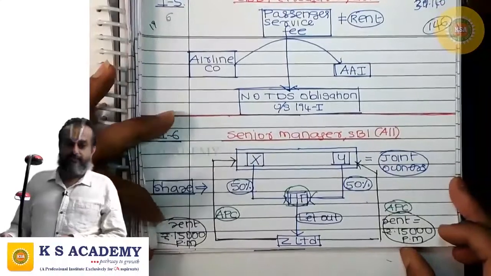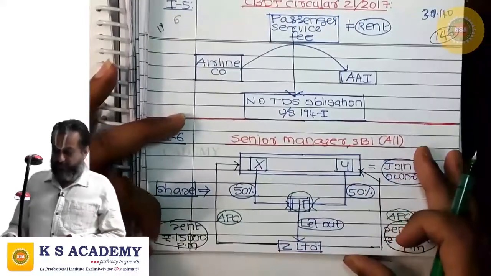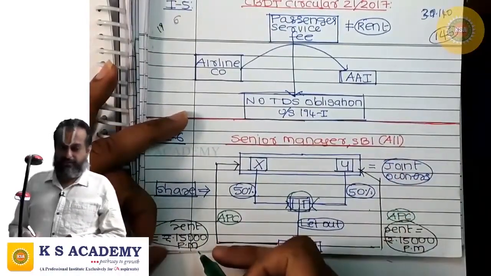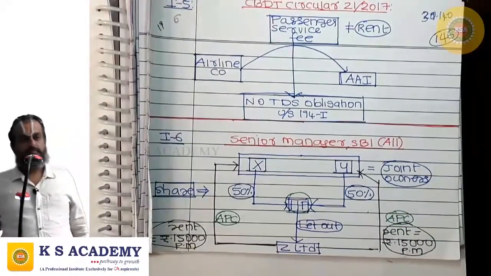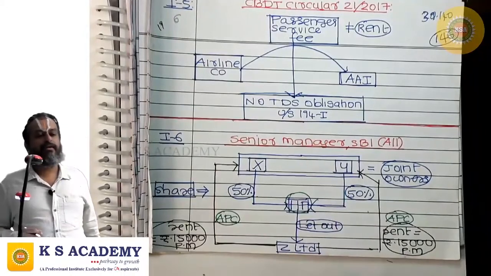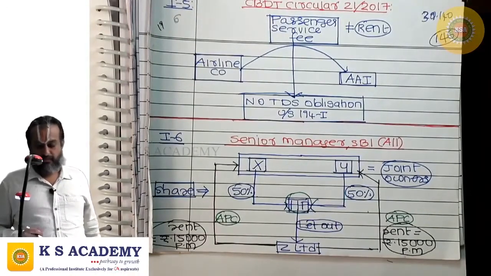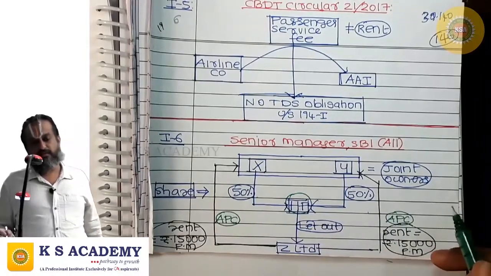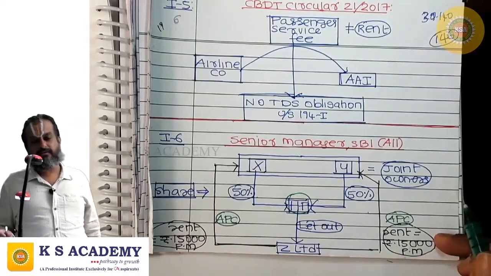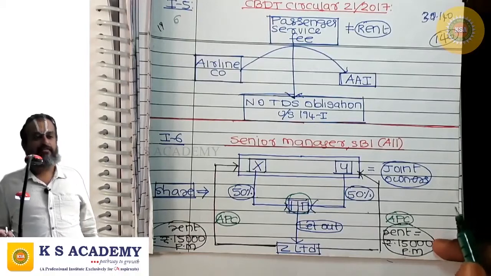Now a doubt comes. Now listen to me. 15,000 into 12 is 1,80,000, correct? Which is less than 2,40,000. Here also, 15,000 into 12 is 1,80,000, which is less than 2,40,000.